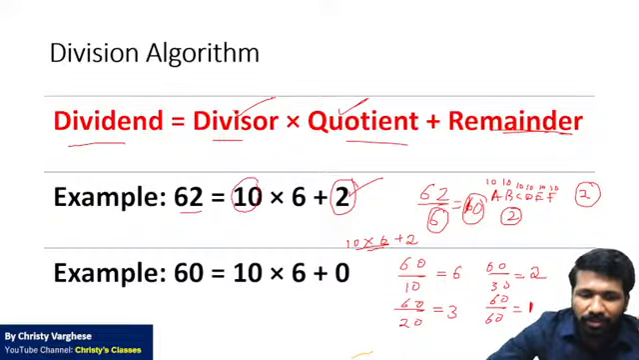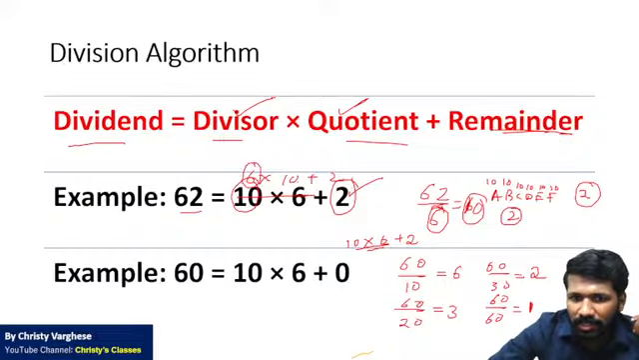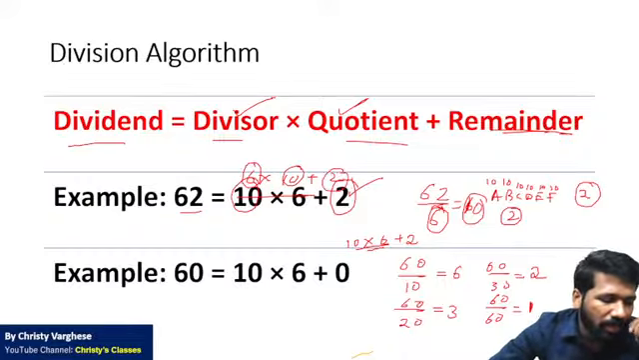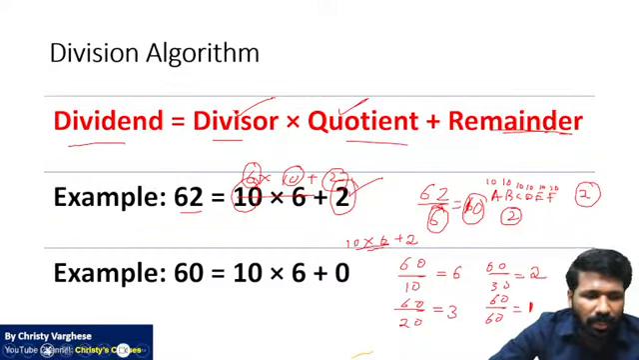So divisor into quotient. Here actually it is divided by 10 in the other way, it can be reversed also: 6 into 10 plus 2 also you can tell. Here I have told division by 6, so the divisor was 6 here. The quotient was 10 here. And the remainder is 2. All of you clear? This much is clear or not?